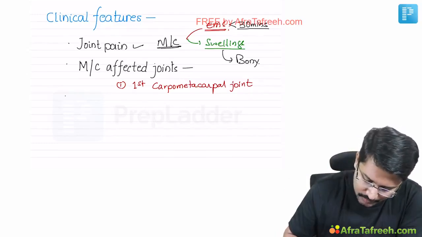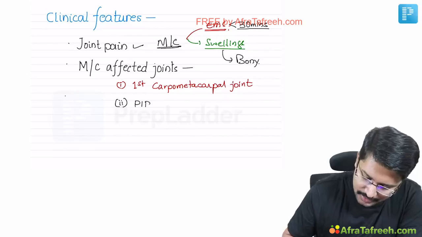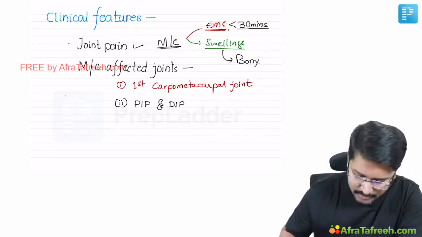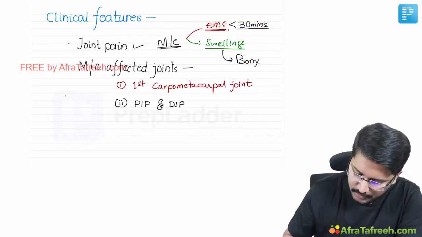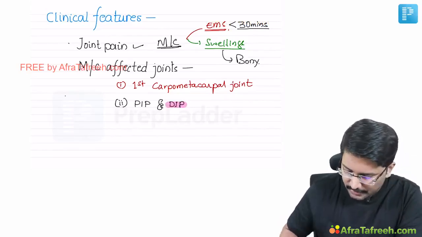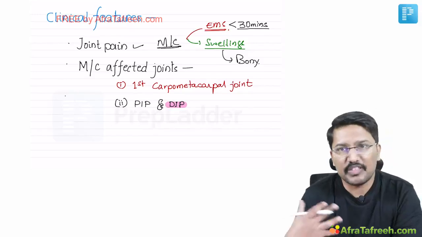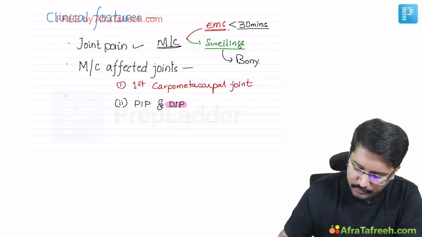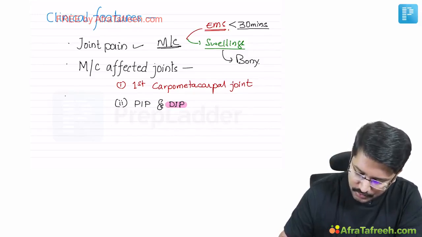Then apart from that, there is involvement of proximal interphalangeal joints and distal interphalangeal joints. These are also very commonly affected. Now, when it comes to involvement of distal interphalangeal joints, we are very much aware that DIP is spared in case of rheumatoid arthritis, right? So, DIP involvement, one important condition is osteoarthritis.